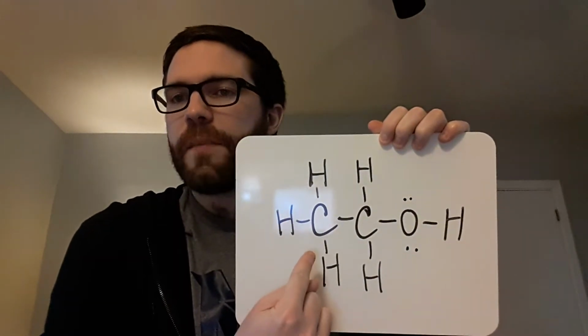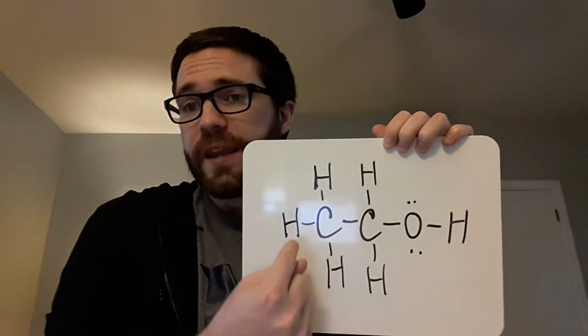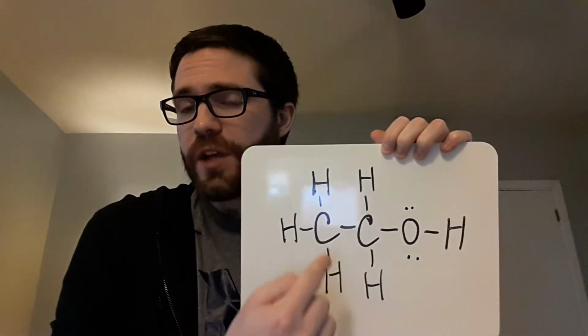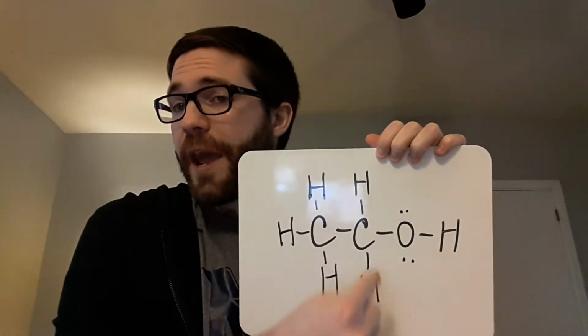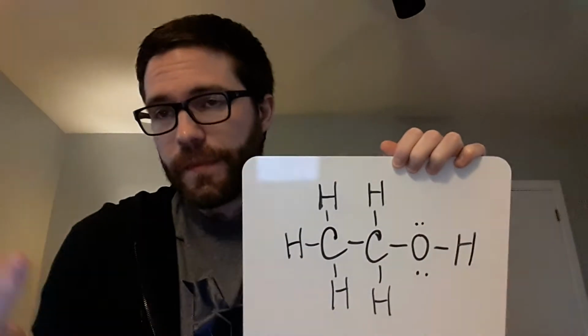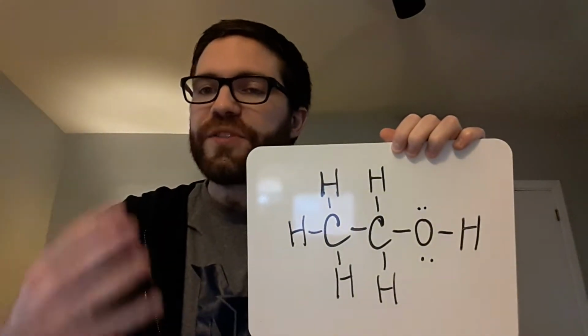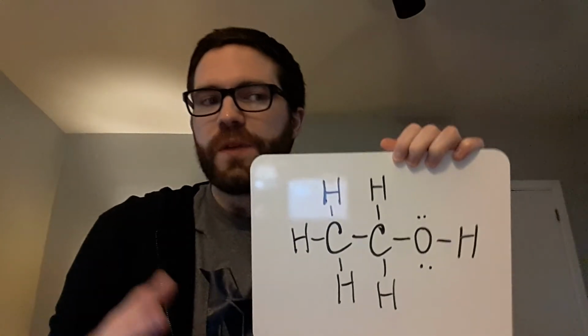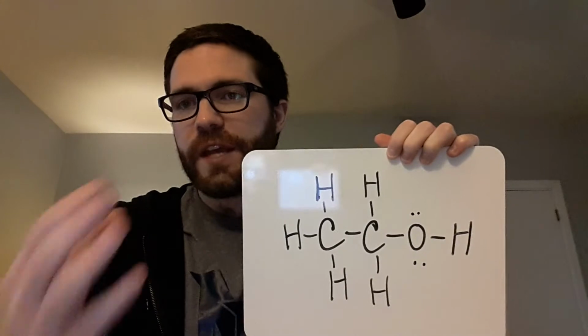They tell us how much of each element there is in a specific molecule. They tell us how they connect, that carbon is forming 4 bonds to hydrogen and oxygen is forming 2 bonds, whether or not we have lone pairs on things which affect certain properties of a molecule. But we're actually learning about the 3D structure of molecules now, how molecules actually look in 3 dimensions, how they take up space.